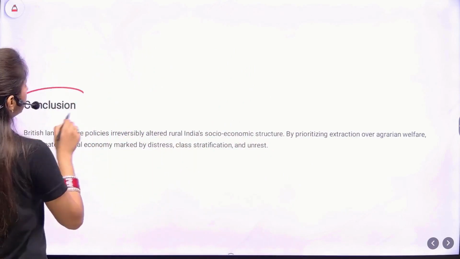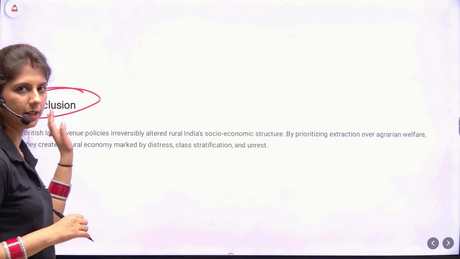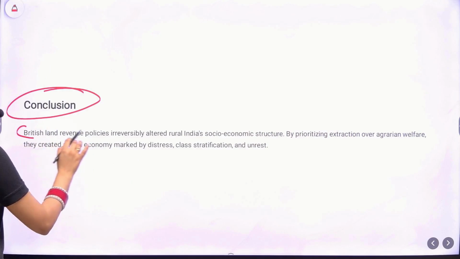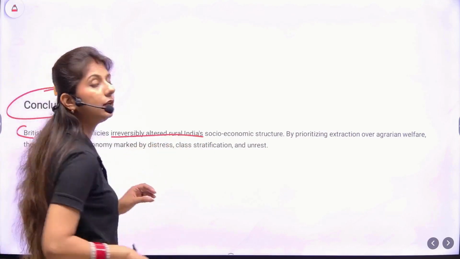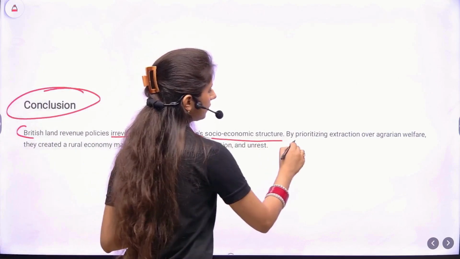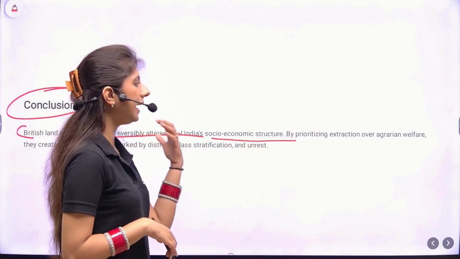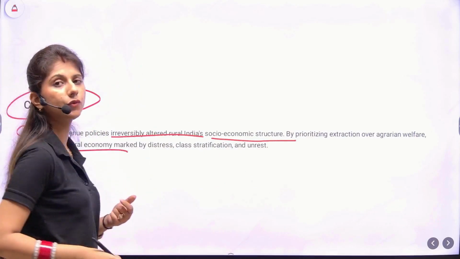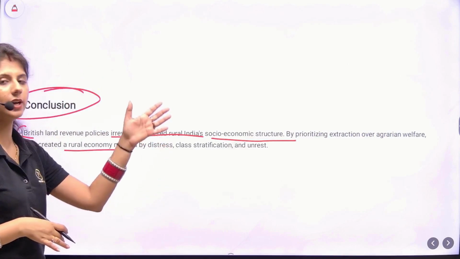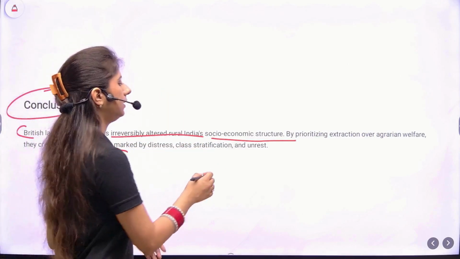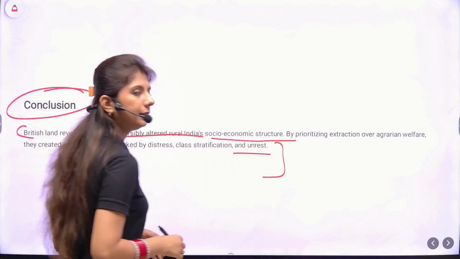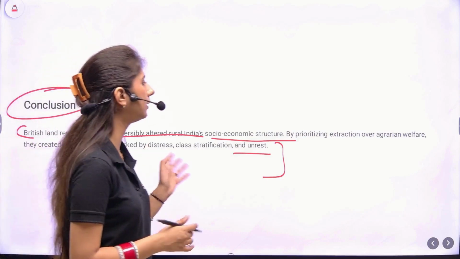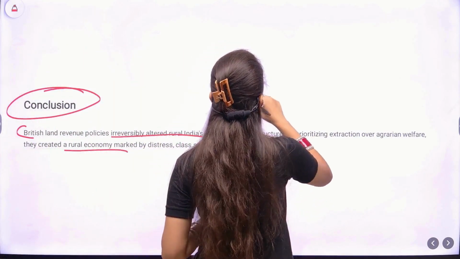Now, do not skip the conclusion. No matter how many dimensions are asked, keep some word limit for the conclusion. Make it very concise. British land revenue policies irreversibly altered rural India's socio-economic structure by prioritizing extraction over agricultural welfare. They created a rural economy marked by distress, class stratification, and unrest. So all the points are summed up. The exploitative nature is highlighted in the conclusion. So it is a balanced conclusion.